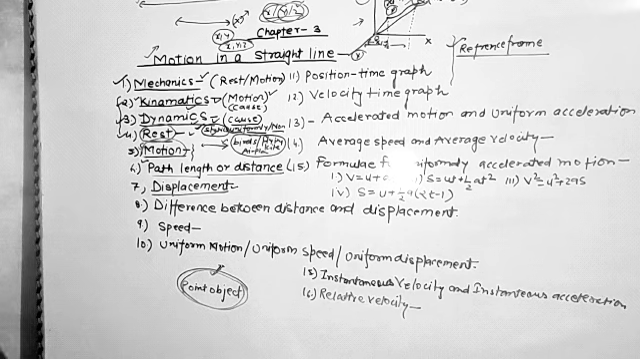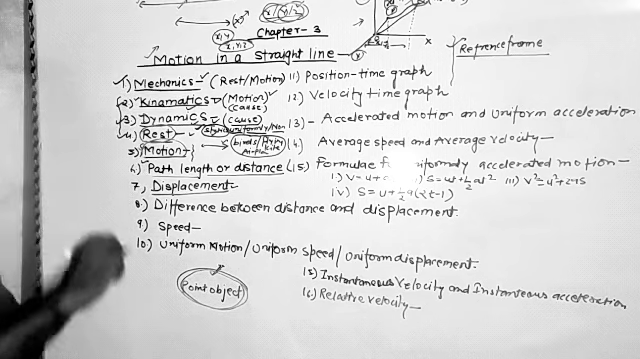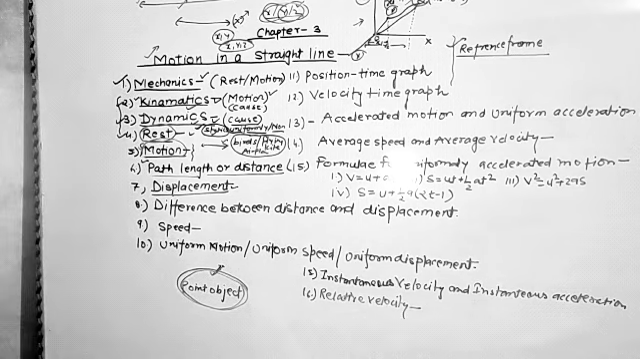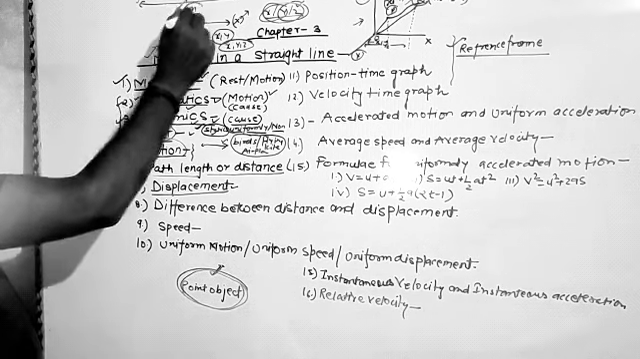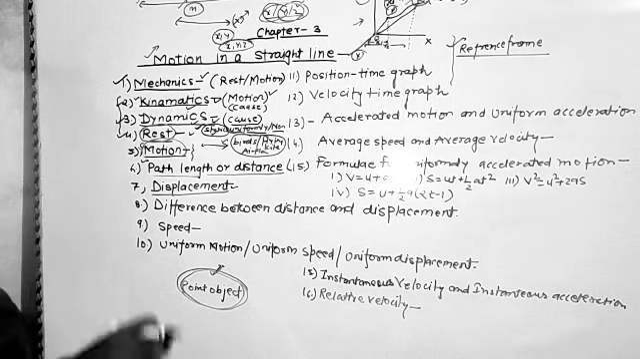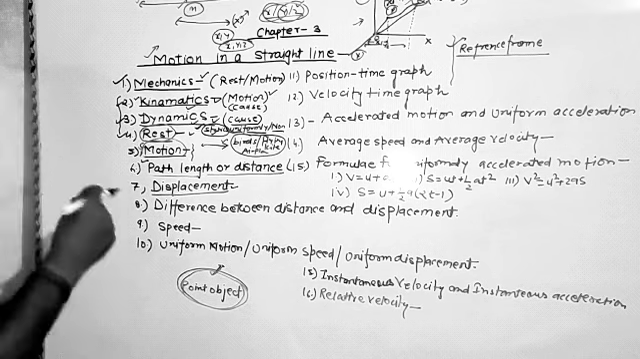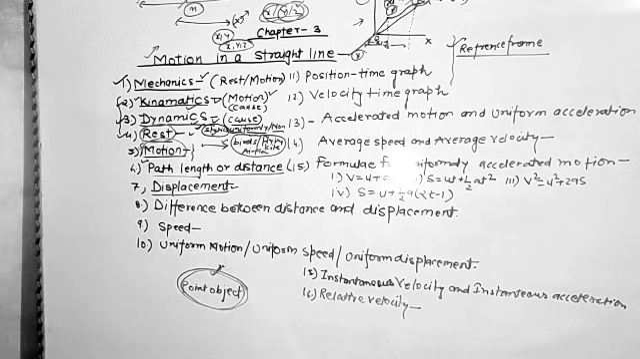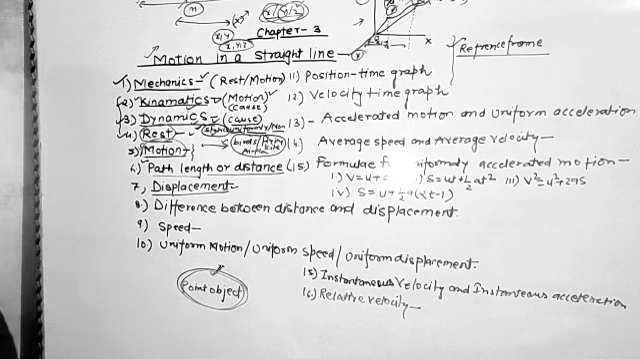Here it should be remembered that distance is a physical quantity which has only magnitude, not direction, so it is considered a scalar quantity, and the measurement of distance in the MKS system is always taken in meters. So path length or distance is the total length covered by the object in any direction. It is a scalar quantity, its unit is meter, and distance will never be negative. Distance can never be negative.